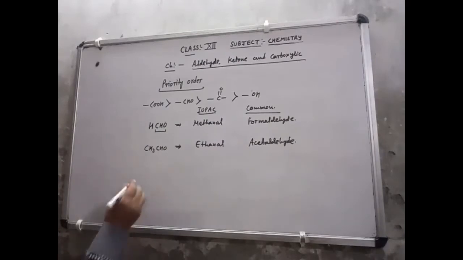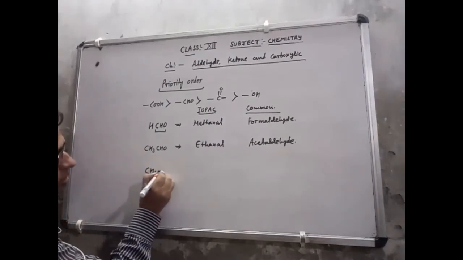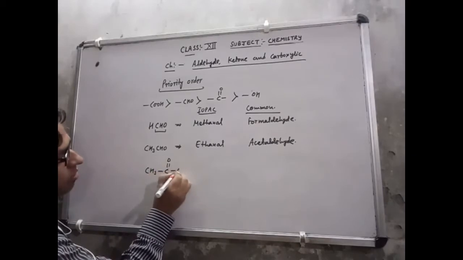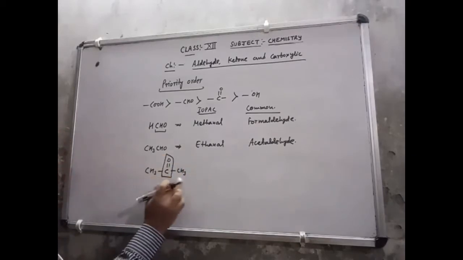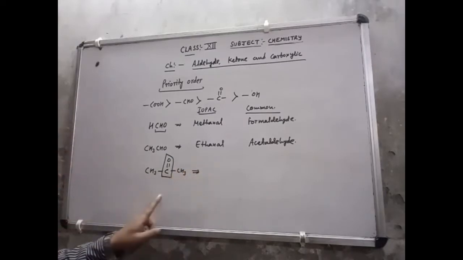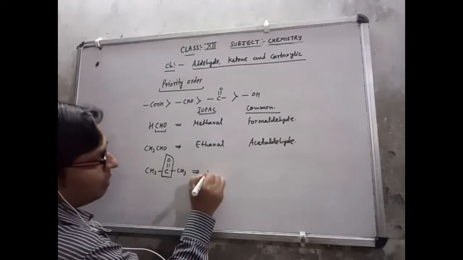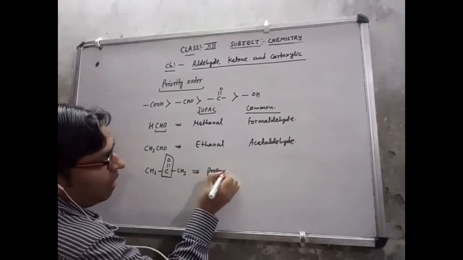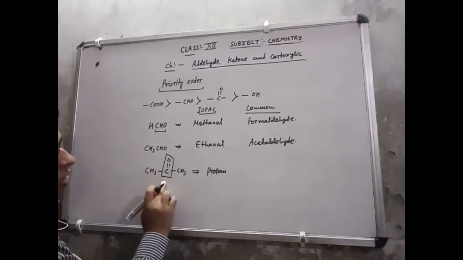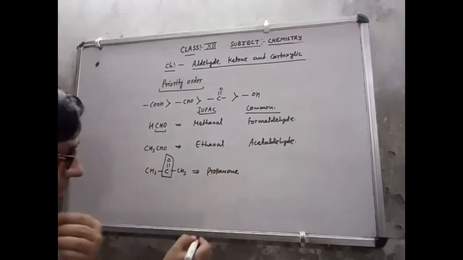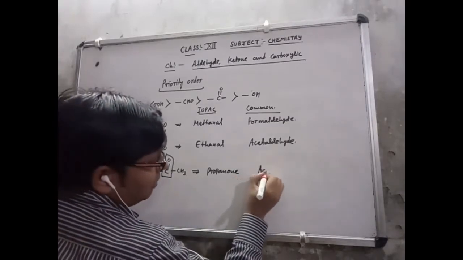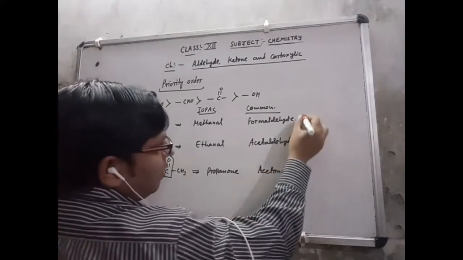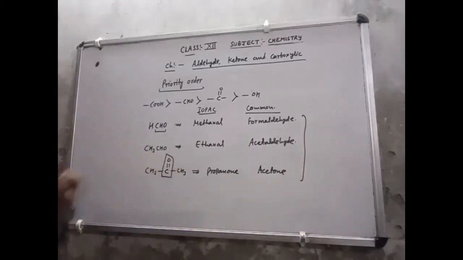The third one I will discuss is CH3, single bond, C double bond O, single bond, CH3. Check here. This is the carbonyl group RCOR, meaning a ketone group. There are 1, 2, 3 carbons, so for 3 carbons, this is propane. I have removed the E, and for ketone I am adding ONE. So this is propanone. The common name is acetone. That common name is also very important, so please keep it in your mind.